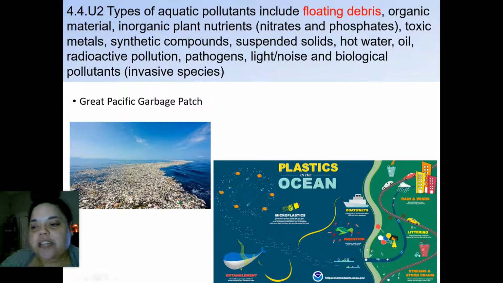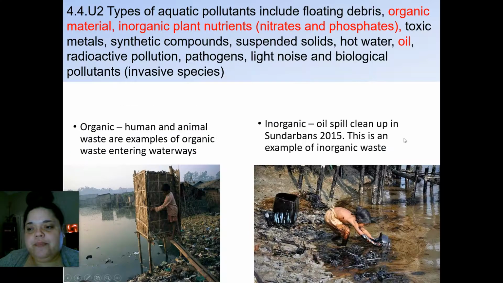So Great Pacific Garbage Patch, and we also have plastics in the ocean. This kind of shows you the idea that it gets off into the system. It gets caught up in the currents and then ends up just floating and rotating around. That's kind of where it comes from.